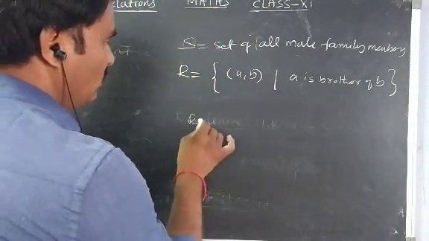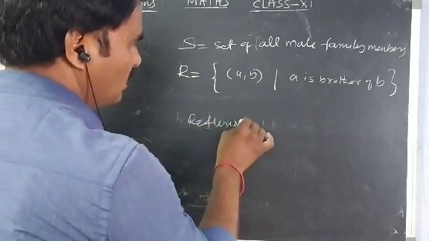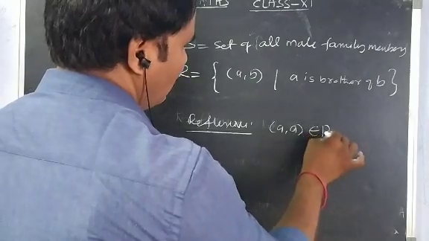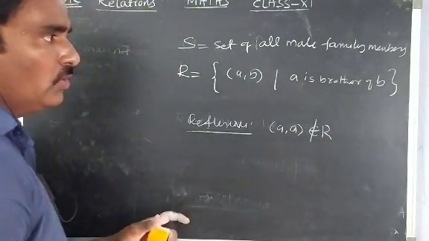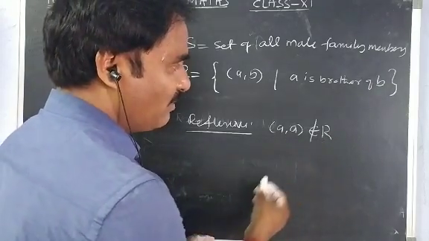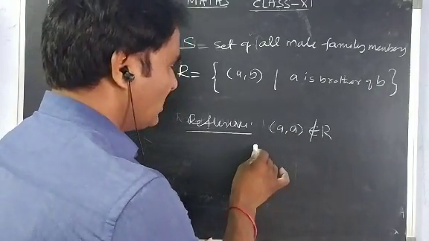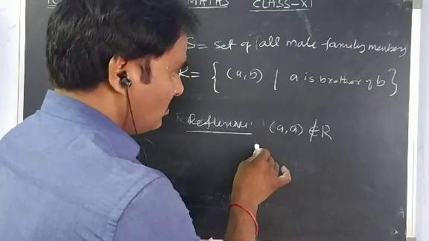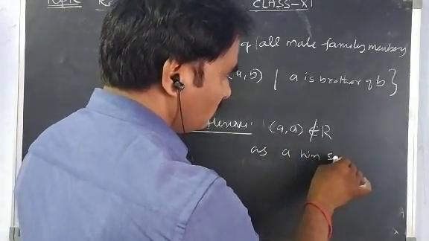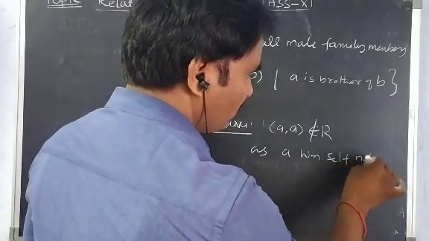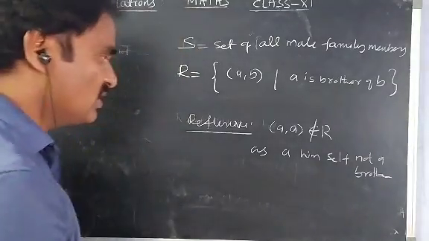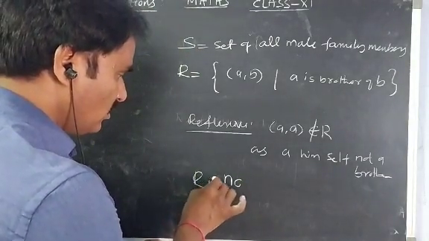Now reflexive is not possible. Why? Because a person is not possible to be a brother of himself. So (A, A) does not belong to R, as A himself is not a brother. Okay, it is not reflexive. R is not reflexive.